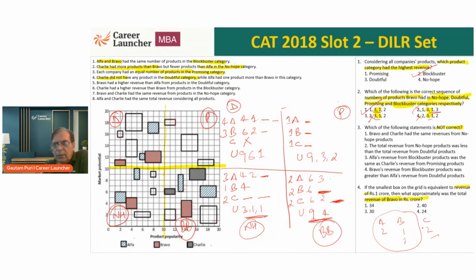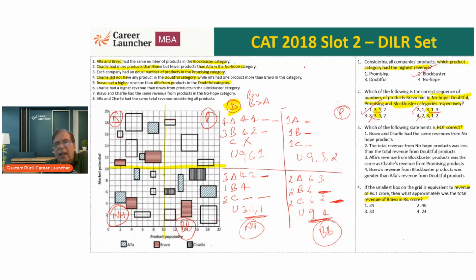Okay. So we'll still need to find out the revenue, because question 4 is about revenue. Let's look at statement 5 now. Bravo had higher revenue than Alpha in the doubtful category. Bravo has revenue more than Alpha. Revenue of Bravo is more than Alpha. So let's make the cases.